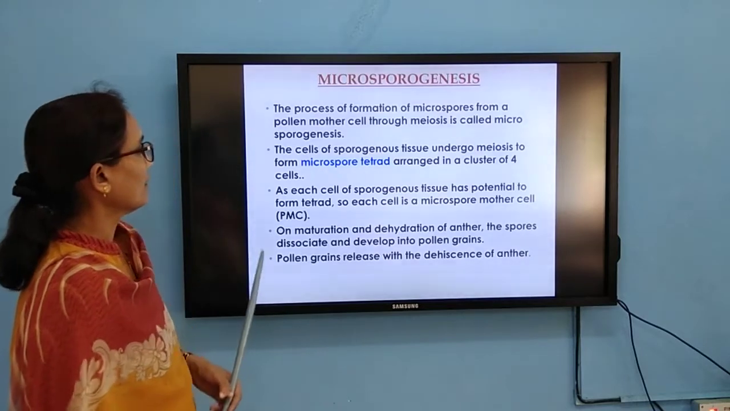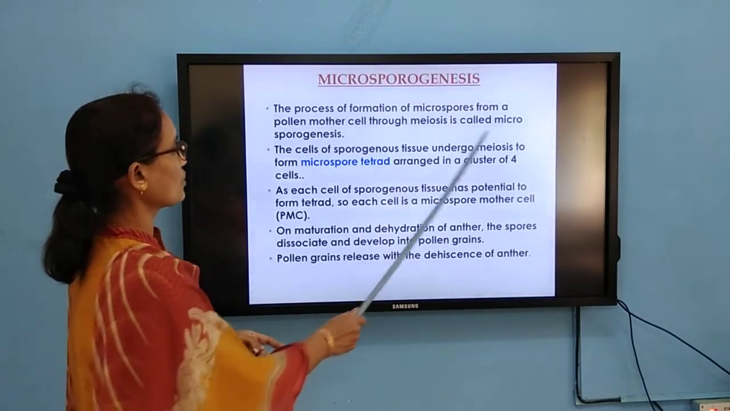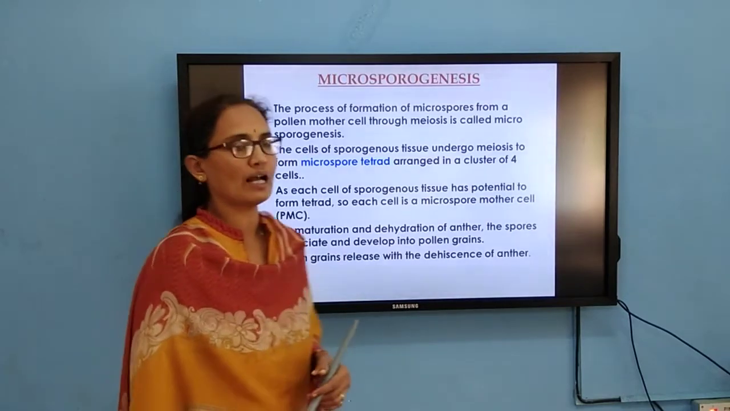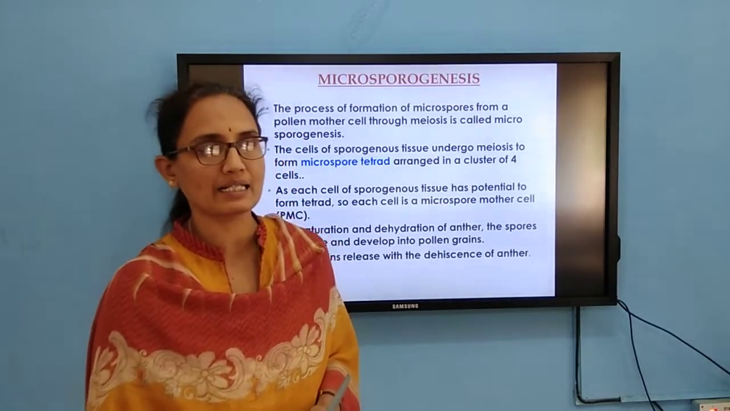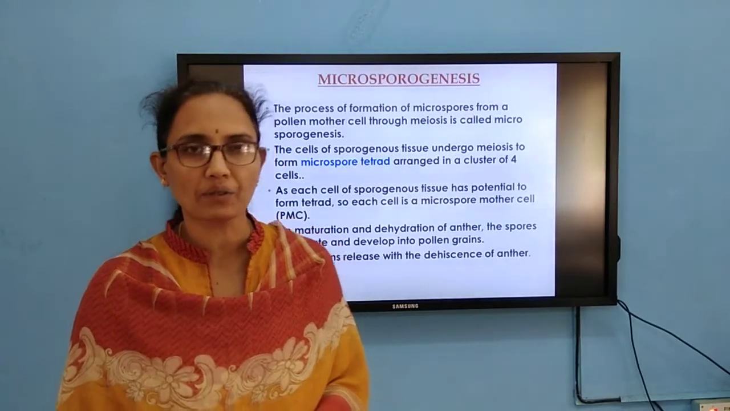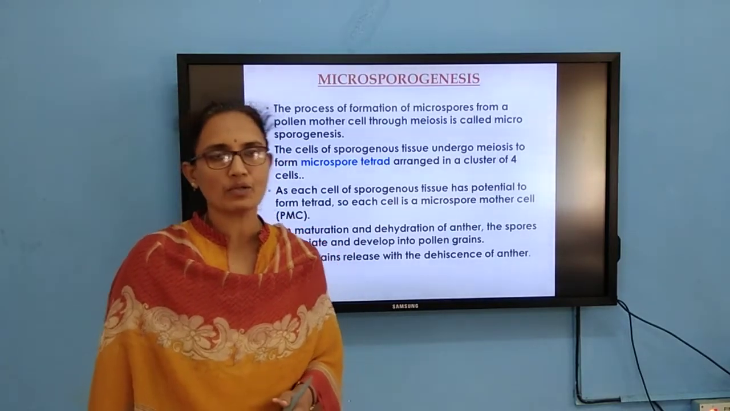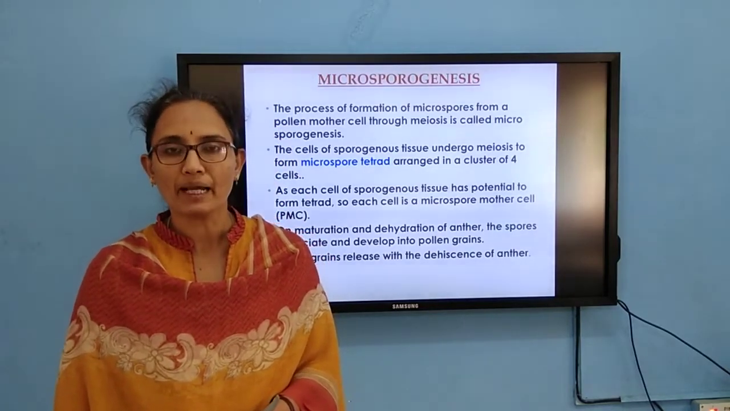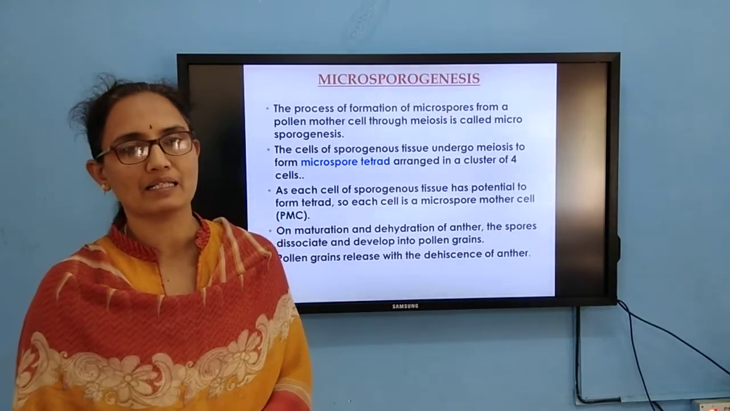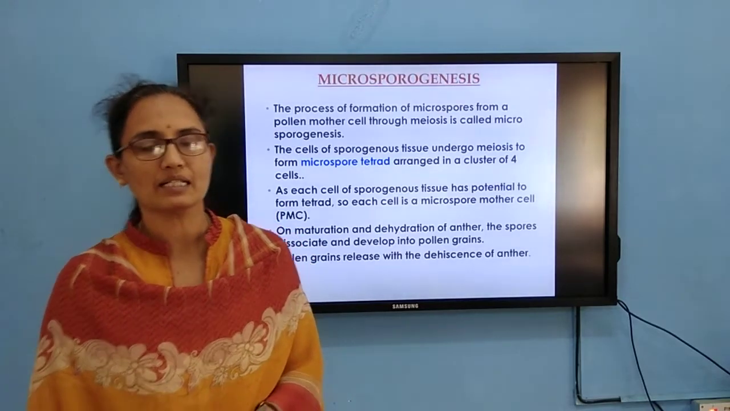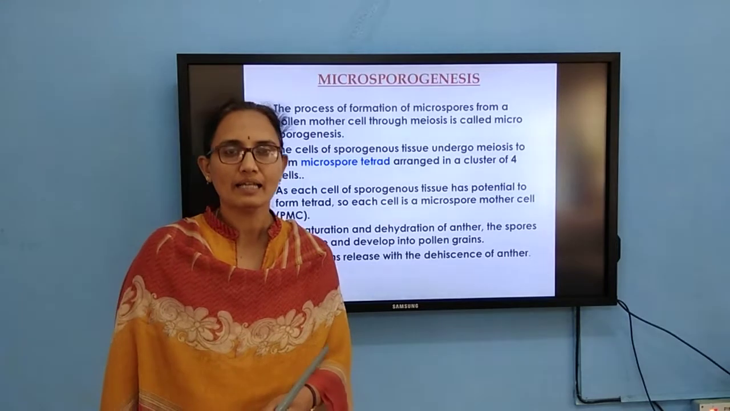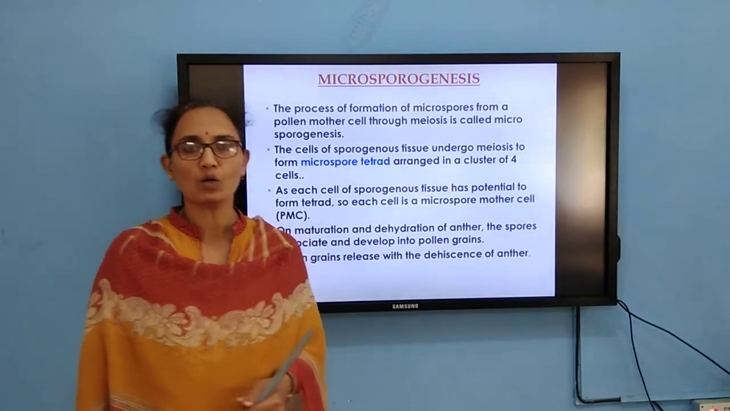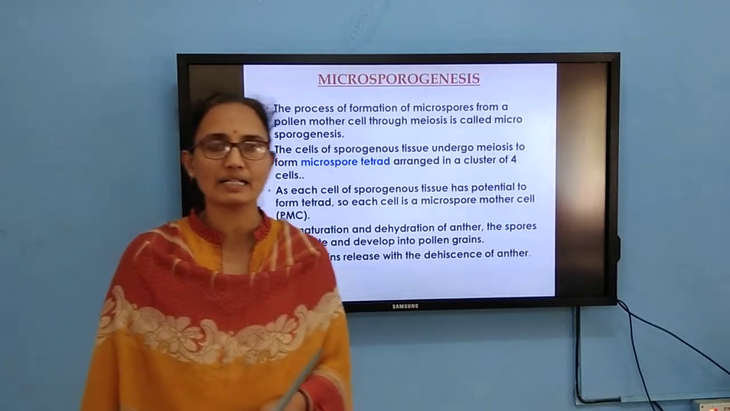So, the process of formation of microspores from a pollen mother cell through meiosis is called microsporogenesis. Each cell in the sporogenous tissue is capable of developing into a microspore mother cell or pollen mother cell. During gametogenesis, what kind of division do these microspore mother cells undergo? It is meiosis.